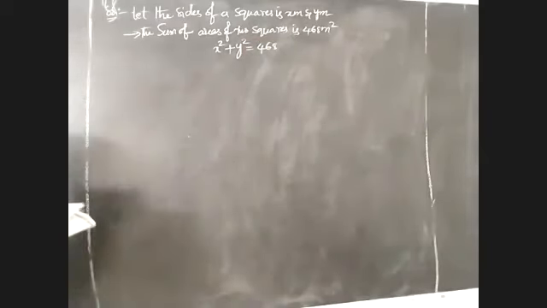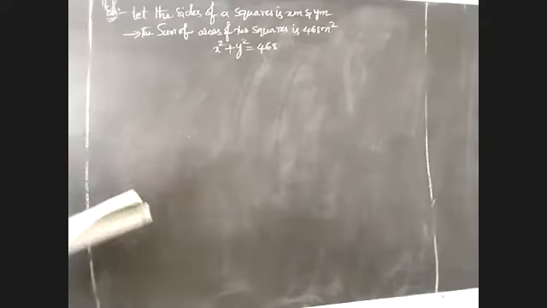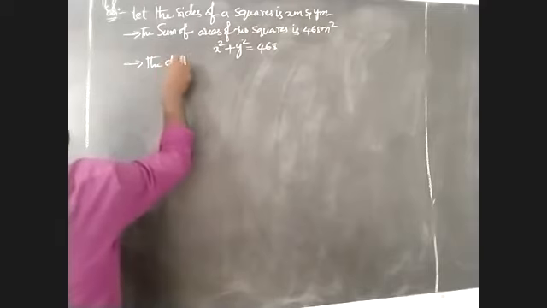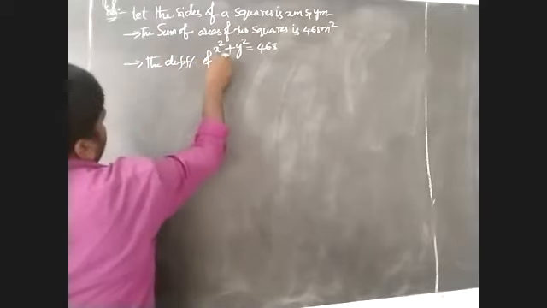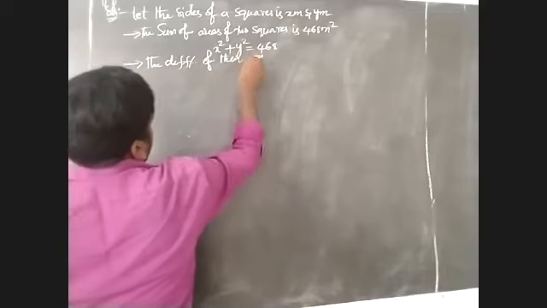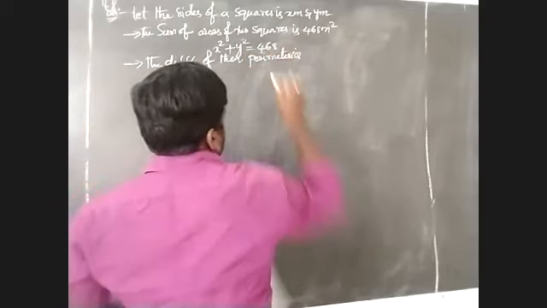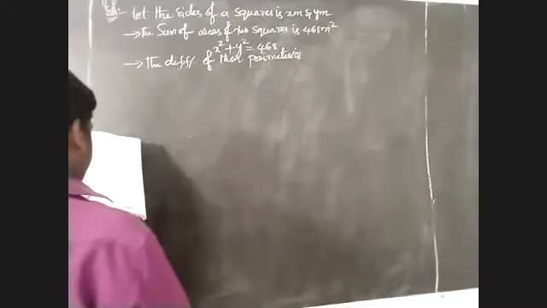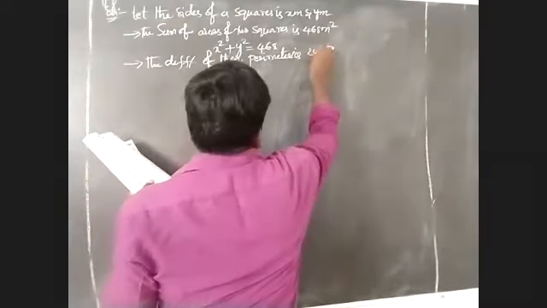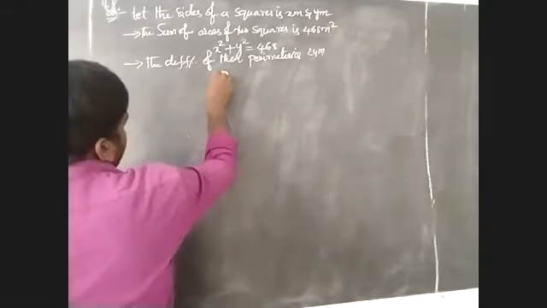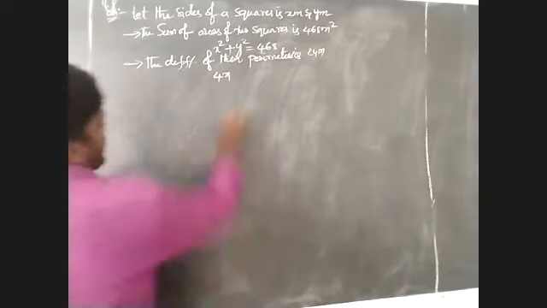Second, the difference of their perimeters is 24 meters. The perimeter of one square is 4x, and of the other square is 4y.